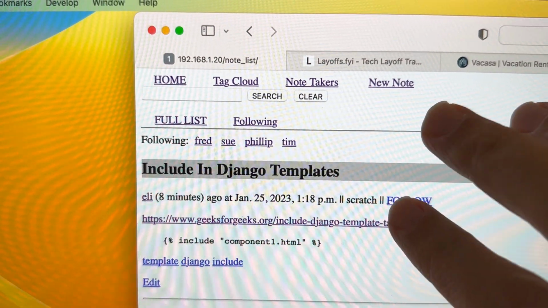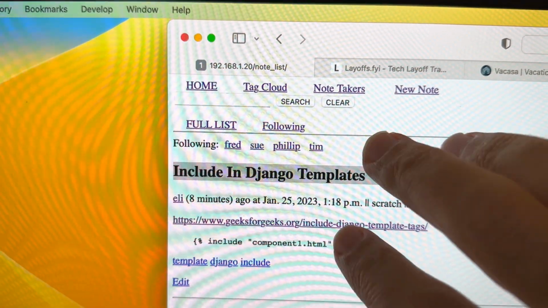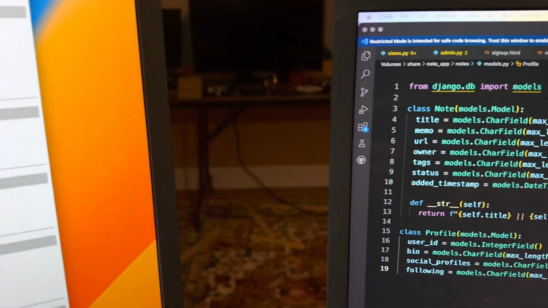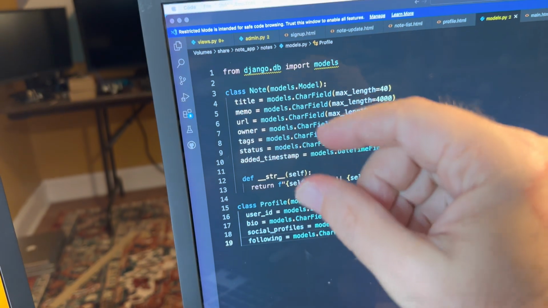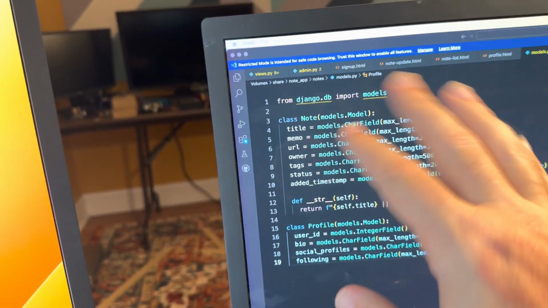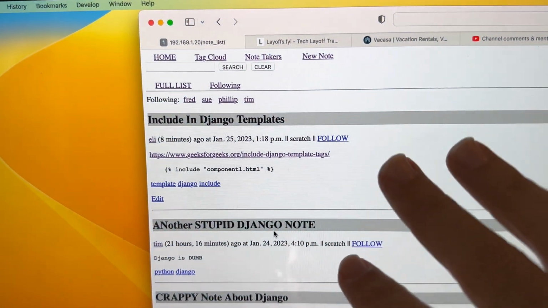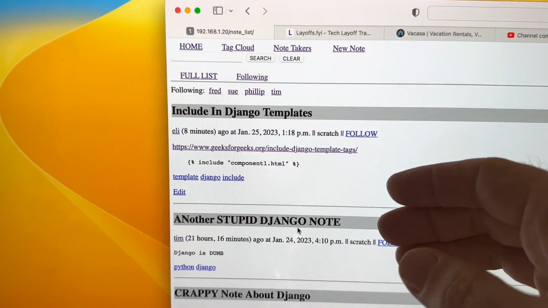So again, I am completely and utterly pulling this app out of thin air. Again, to be clear, I'm quite shocked, but there's almost no copy and paste. There's truly almost no copy and paste in this entire code base right here. But I'm completely pulling this out of thin air.